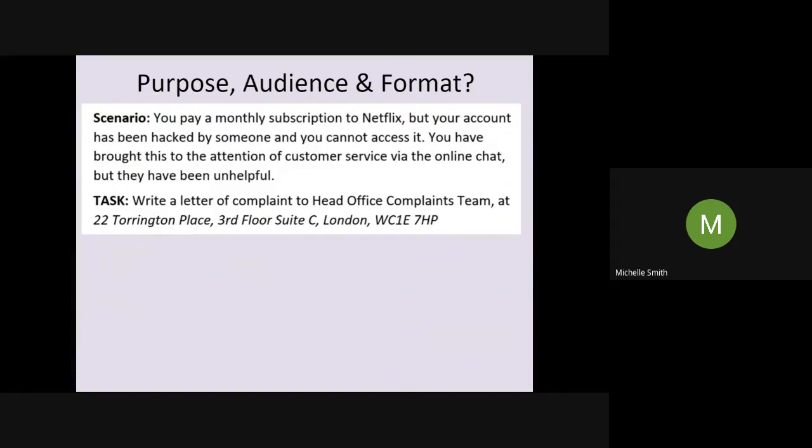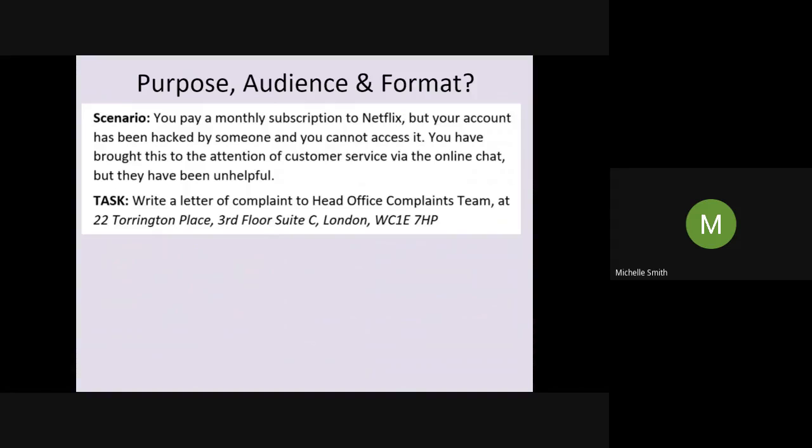So let's have a look at our writing task for today. Now you can find this task again on Google Classroom. It says complaint letter. I will show you that again in a second, but this is the scenario and the task which I've just taken from it.